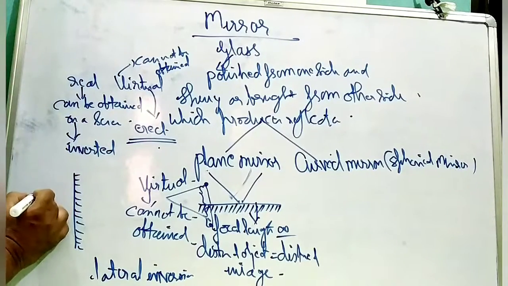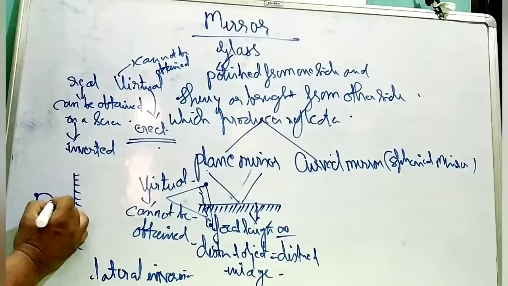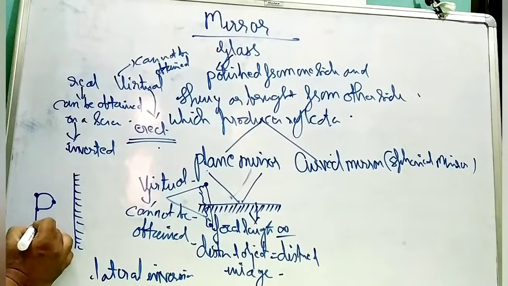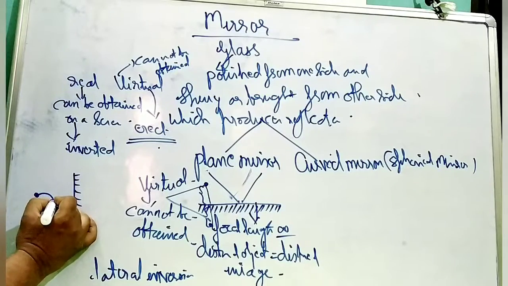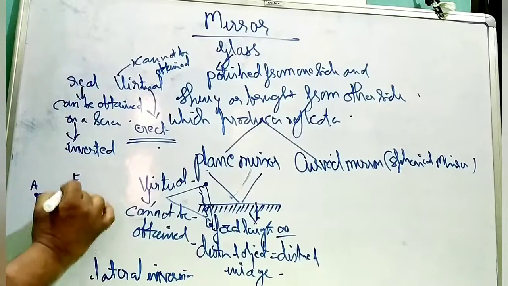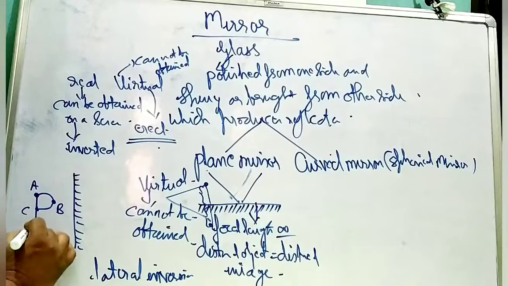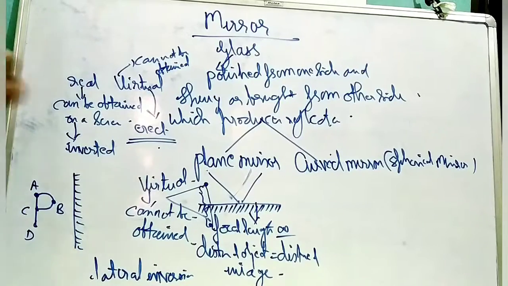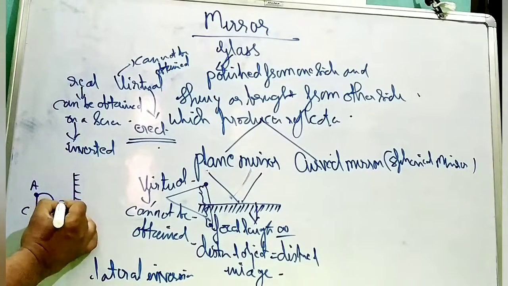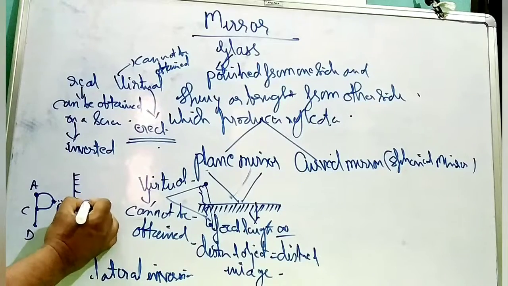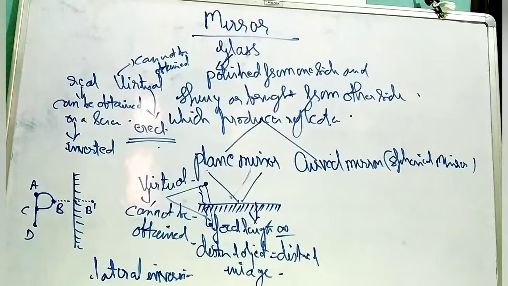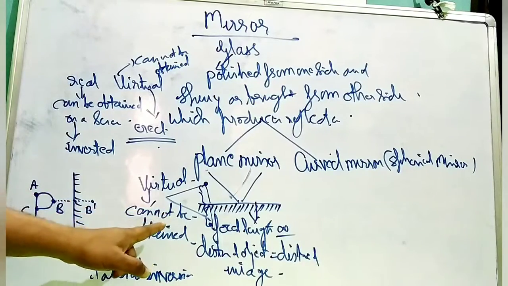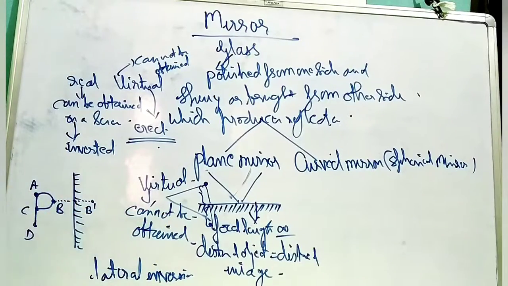How does this concept work? Suppose we mark points over here: 1, 2, 3, and this is 4. Mark these as A, B, C and D points. You will see the distance of point B from the mirror will come over here as B dash. Why? Because the distance of the image is always equal to the distance of the object.